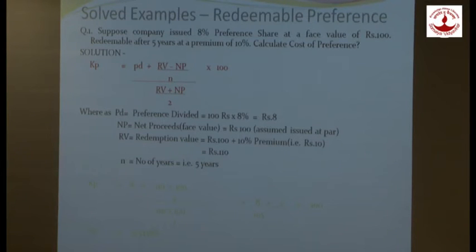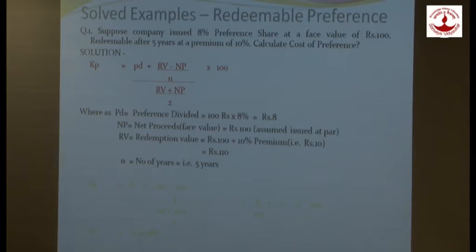So let us put in the formula the same values. We are going to put KP is equal to 8 plus (110 minus 100) upon 5, upon (110 plus 100) upon 2, whole bracket into 100, and this will give me the cost of preference 9.5238%. So this is how we are going to calculate cost of preference if the preference are redeemable. Is it okay? So here we wind up with the cost of preference part.